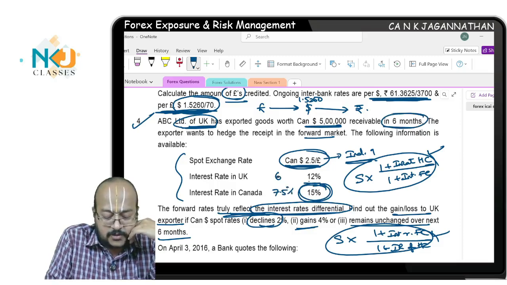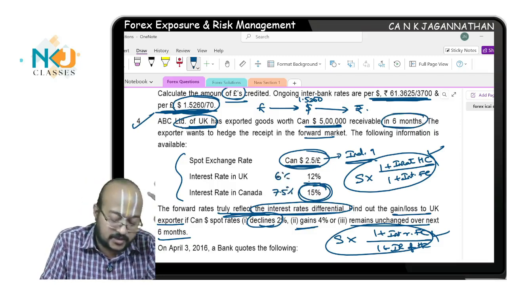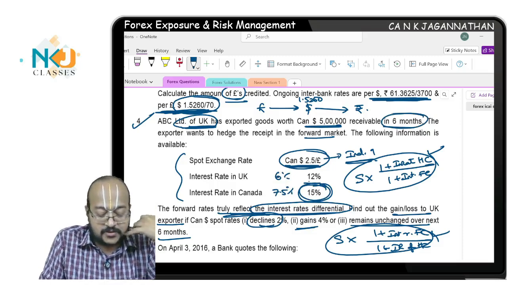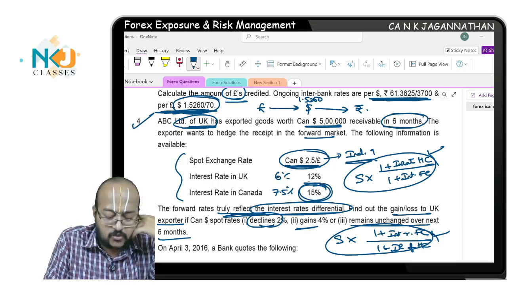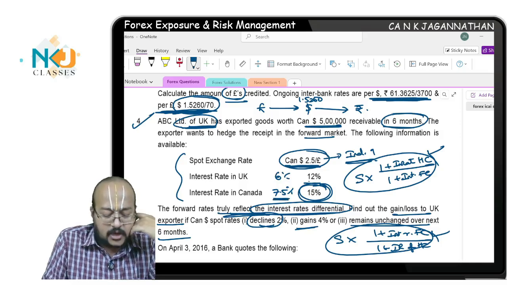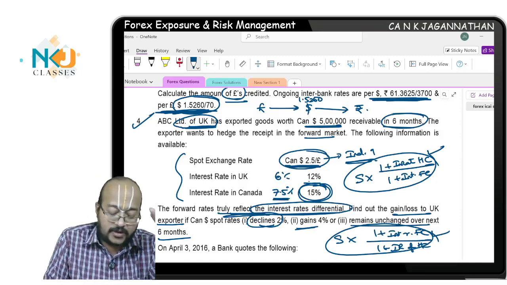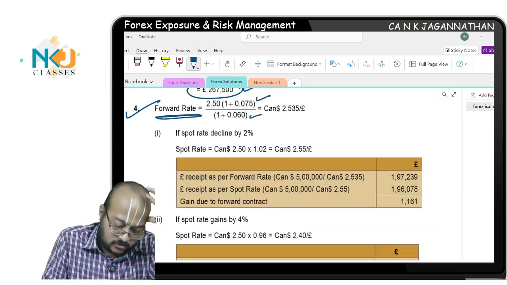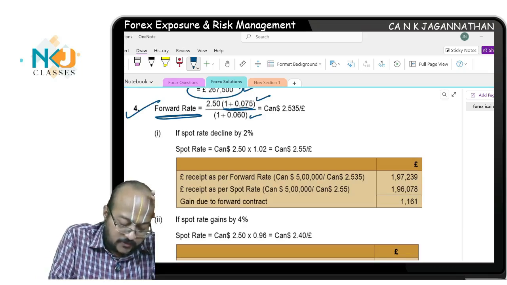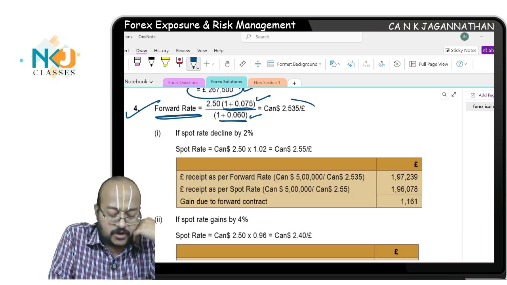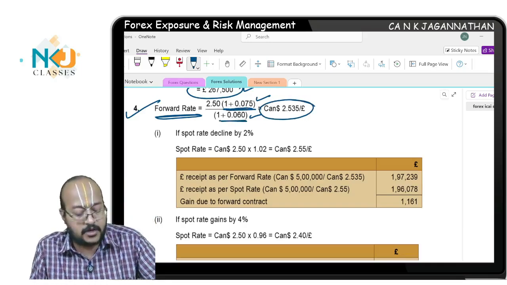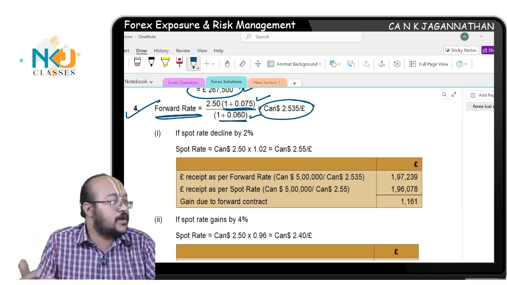Here also 12% per annum, so interest rate is 6% for 6 months. So, 1 plus interest rate of foreign currency, which in UK means Canadian dollar, 7.5% is the interest rate in Canada. That you will consider, 1 plus 0.075 divided by 1 plus 0.06 will give you Canadian dollar 2.535 per pound.